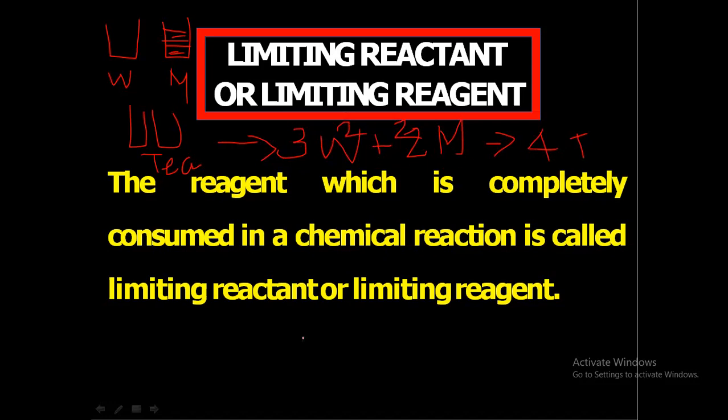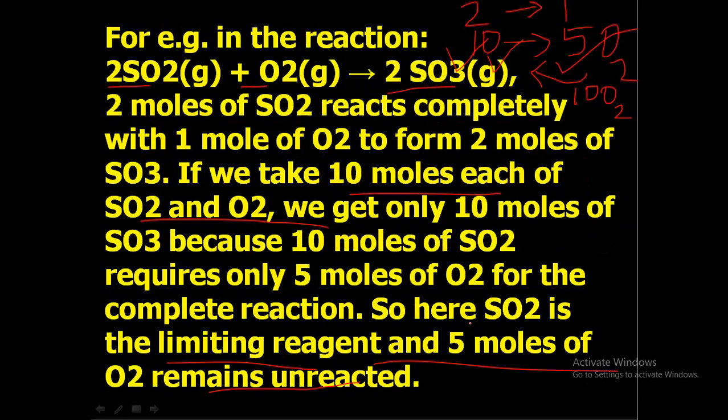So from this we can say that milk is the limiting reagent, or we need 3 cup of milk for preparing 6 cup of tea, but we don't have enough milk, so we can say that milk is the limiting reagent. Like this, in a reaction we can find the amount of limiting reagent from the equation itself and from the given data.